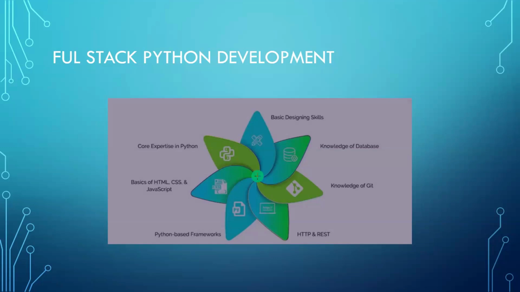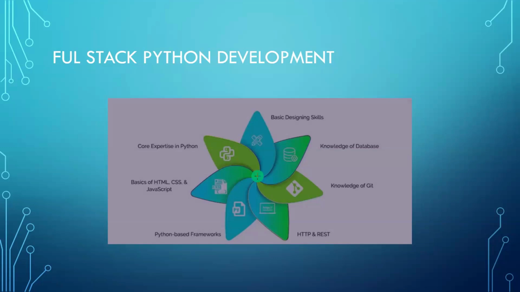Then knowledge of GitHub repository, and knowledge of database. Whatever points I have mentioned in this diagram, these are the things you are going to learn in this course. By incorporating all these concepts, we can develop a full stack Python application.